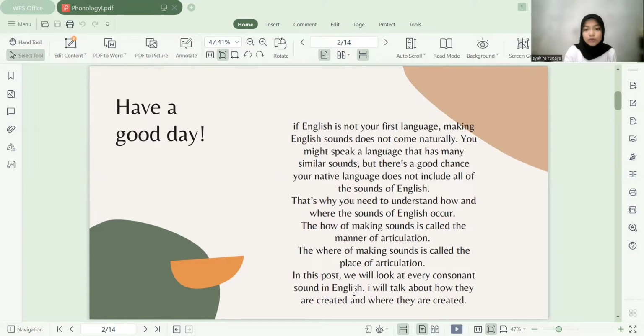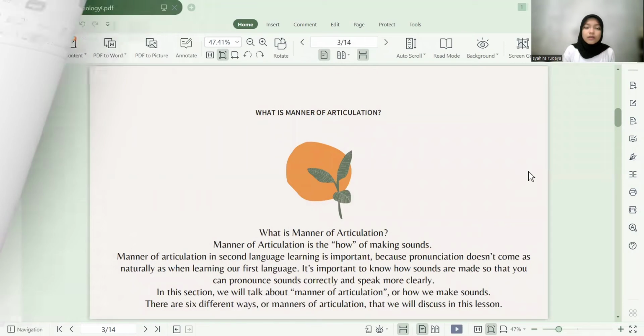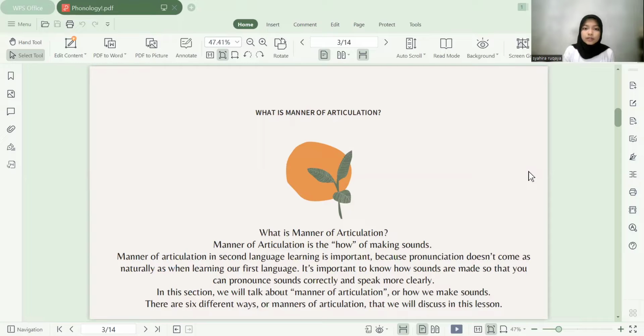In this post, we will look at every consonant sound in English. I will talk about how they are created and where they are created. Okay, next. What is manner of articulation? Manner of articulation is the how of making sound. In second language learning, it is important because pronunciation doesn't come as naturally as when learning our first language.